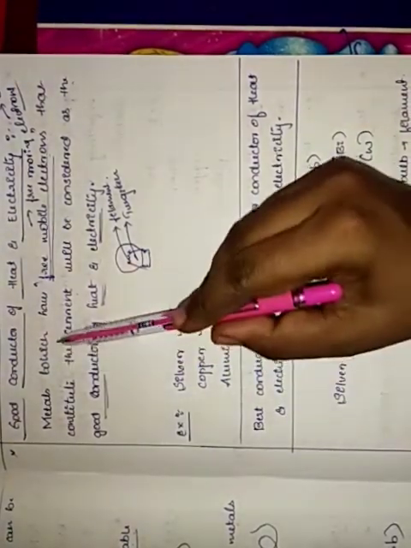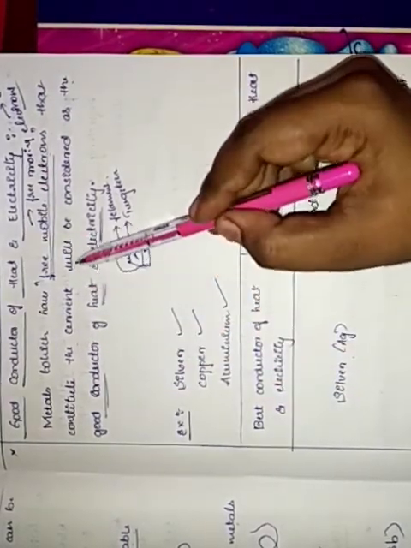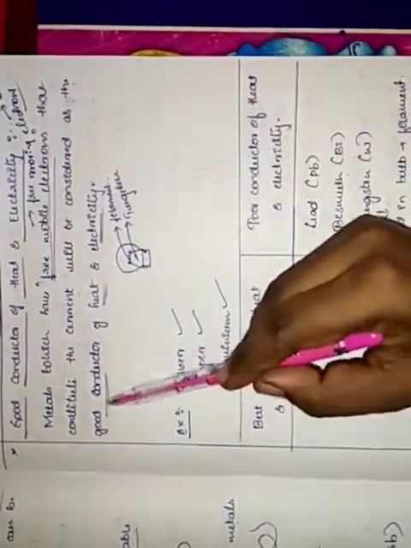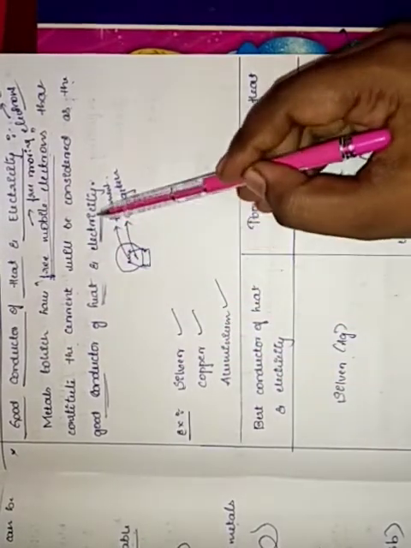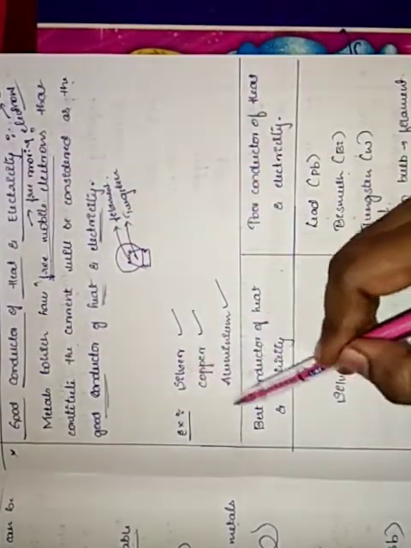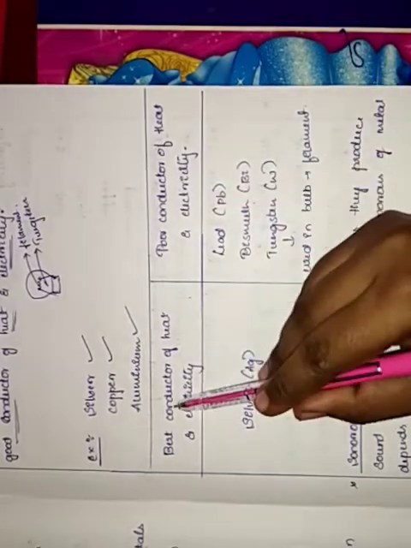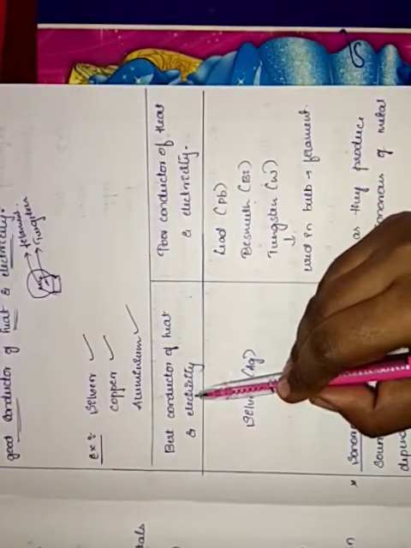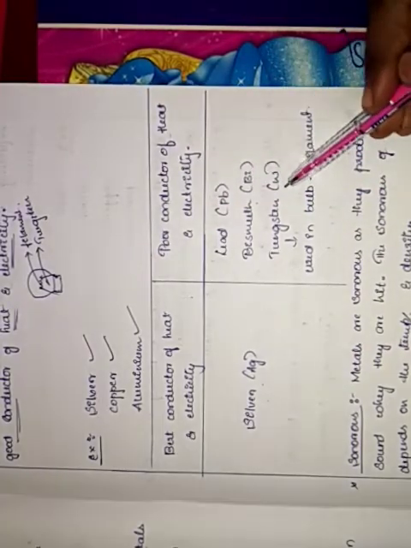Is it okay, children? A good conductor of heat and electricity is a metal which has free moving electrons that constitute the current. The best examples are silver, copper and aluminium. So these are the two things that we have covered. The best conductor of heat and electricity is silver, and poor conductors are lead, bismuth and tungsten, which is used in a bulb as filament.